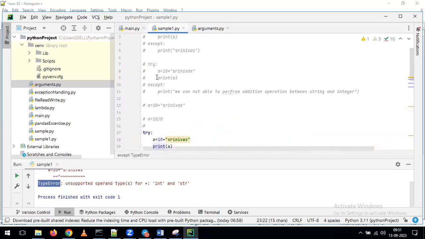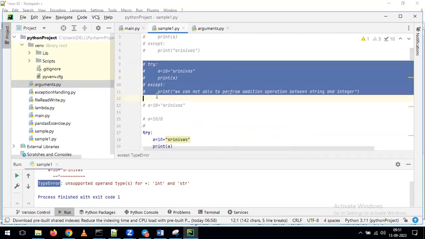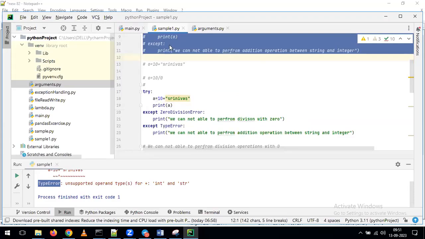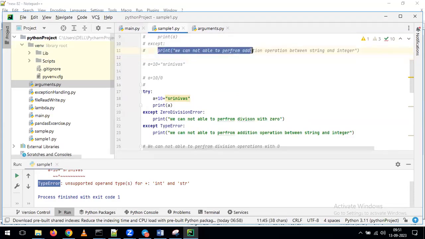Now you tell me, what is the difference between the previous example and this example? In the previous example, what's happening? For any kind of error, we are going to get the same output only. If it is a zero division error or if it is a type error, for any kind of error, we are populating the same kind of output.